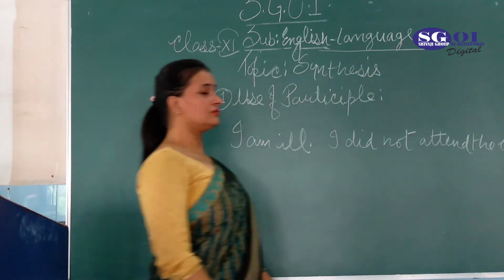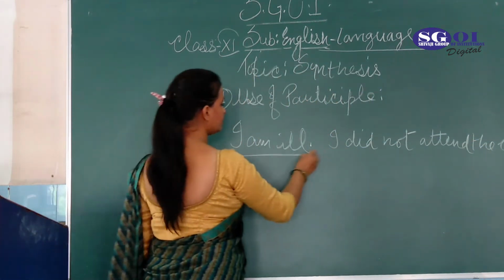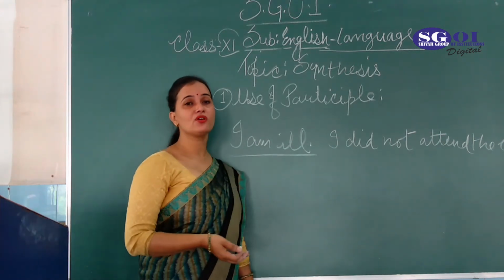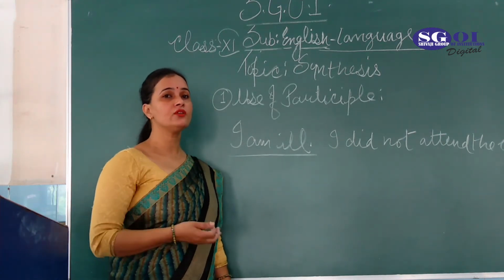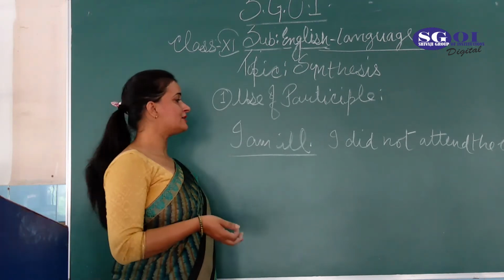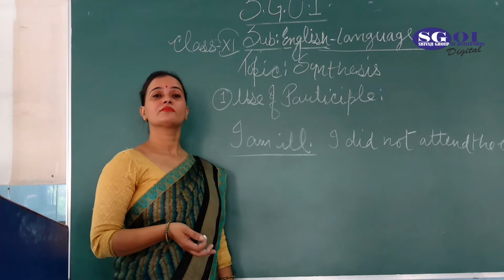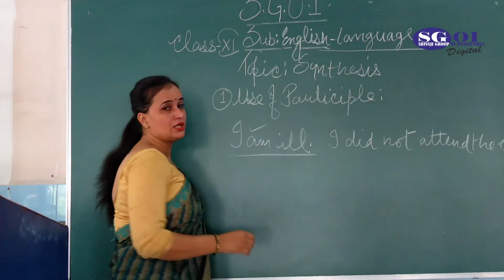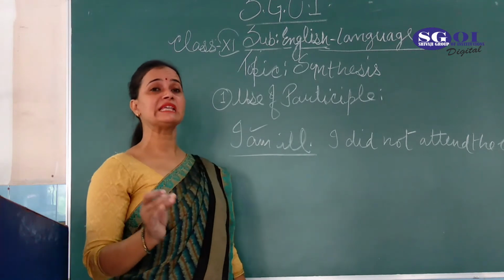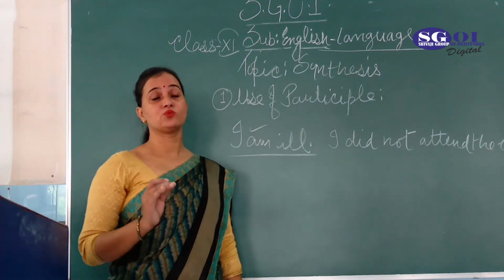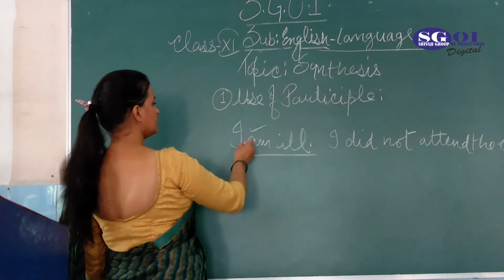In the first sentence there is no main verb. So when there is an absence of the main verb, how will you change it into the present participle? Because the present participle ing form is used with the main verb, and there is no main verb. Whenever is, are, am is used in the sentence, we just change it into being.